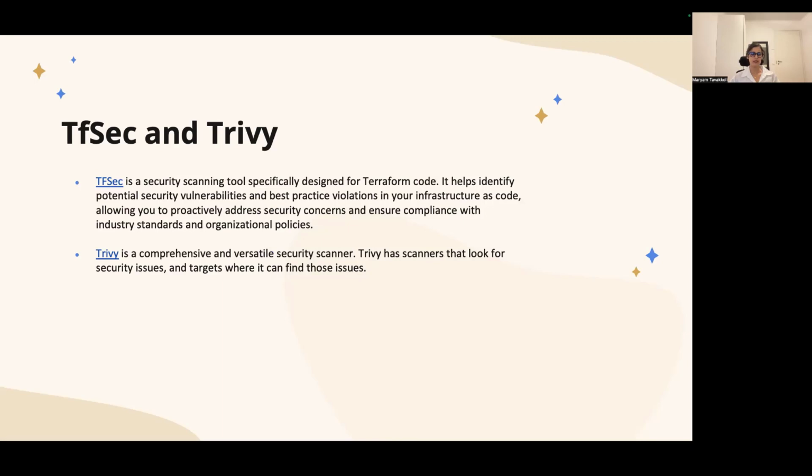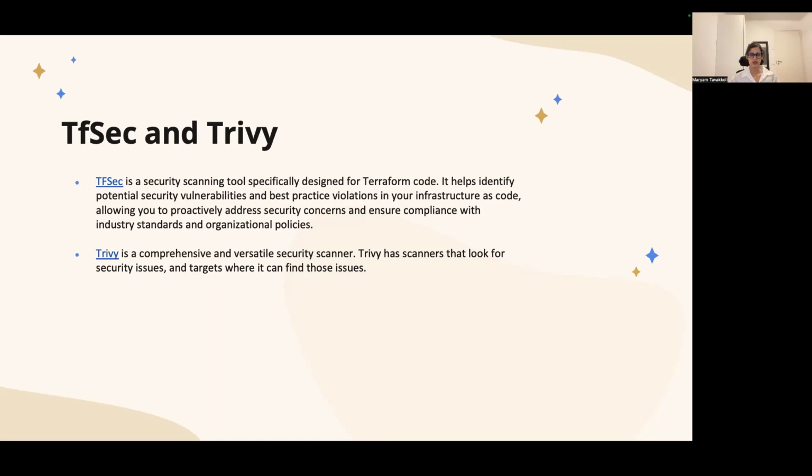in Trivy. Trivy now has different scanners for different purposes. We can see a list of scanners here. It has a scanner for OS packages and software dependencies, known vulnerabilities or CVEs, infra as code, the same thing that previously TFSec was useful for, and sensitive information and secrets, and software licenses.